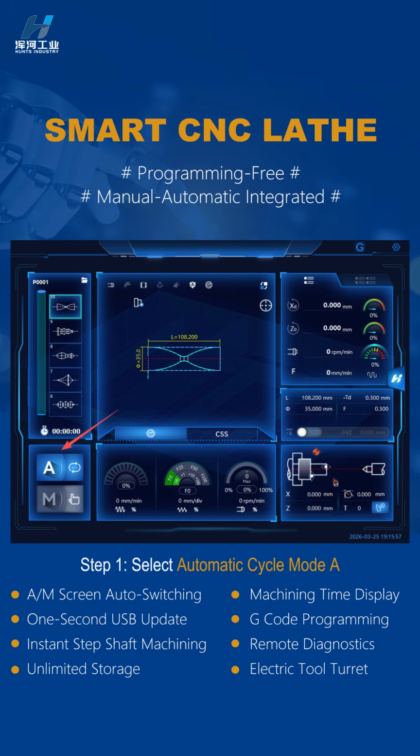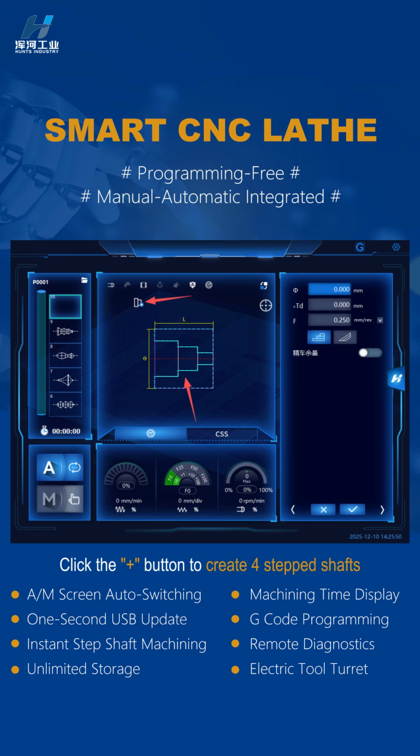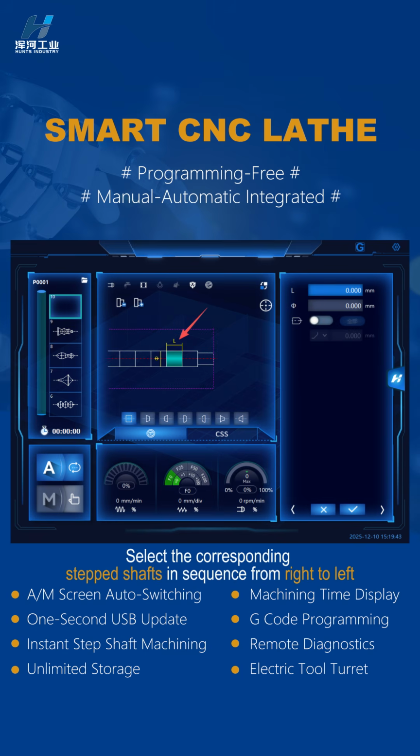Step 1. Select Automatic Cycling Mode. A. Click the H icon and select the step shaft process under the arc process. Click the plus button to create for step shafts. Select the corresponding step shafts in sequence from right to left.